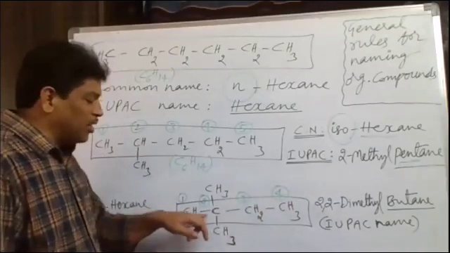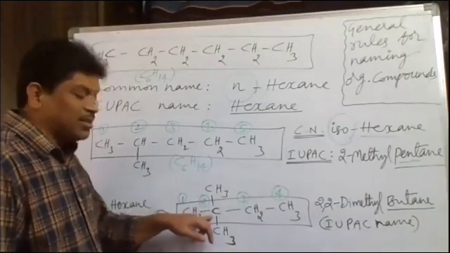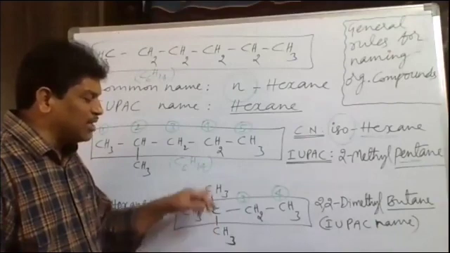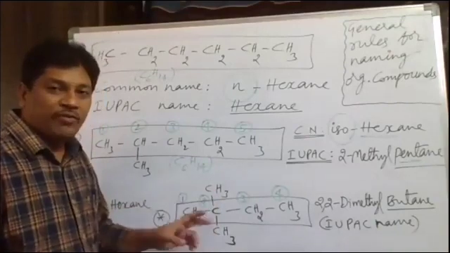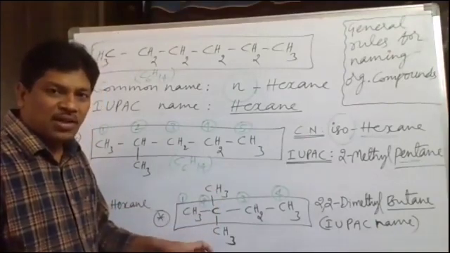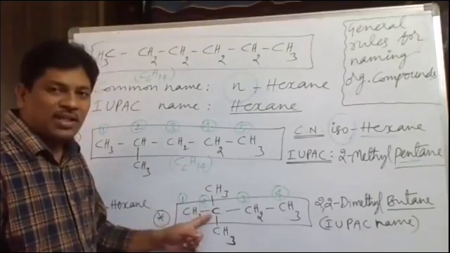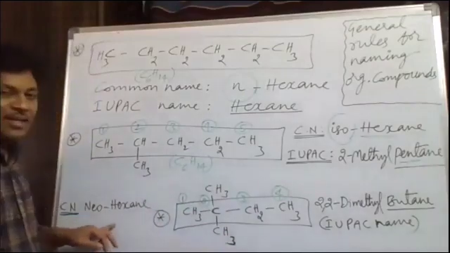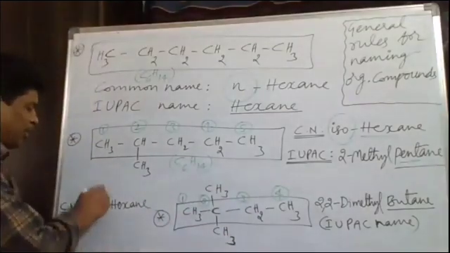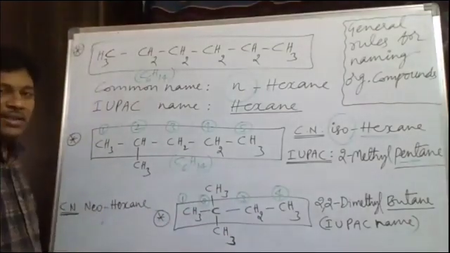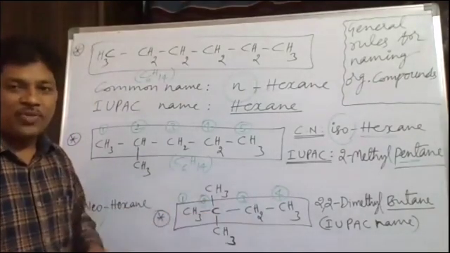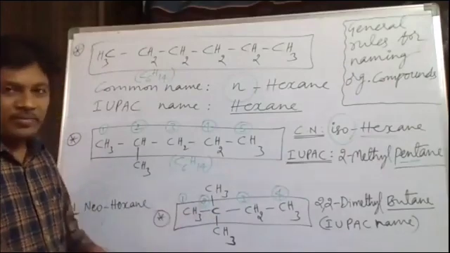So the last but one, that is the second last or last but one carbon, bears how many methyl branches? 2 methyl branches. If 2 methyl branches are present on the second last carbon atom in the chain, we use in the common name system what? Neohexane. Neohexane we say. The word neo is used here as there are 2 methyl branches on the last but one carbon atom. So this point we have to keep in mind.